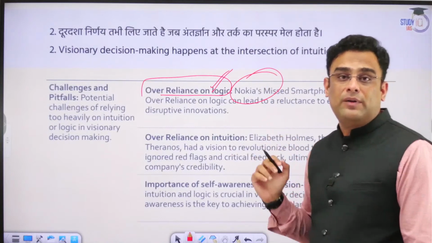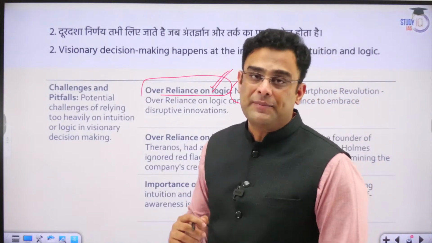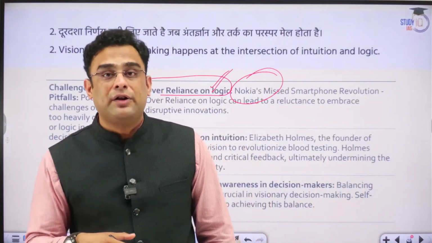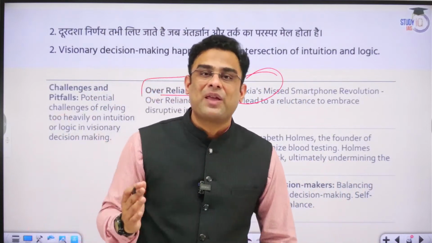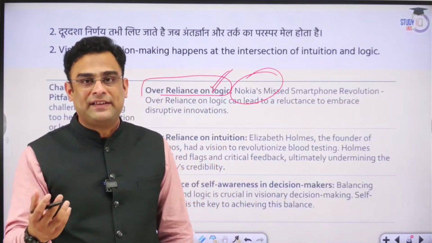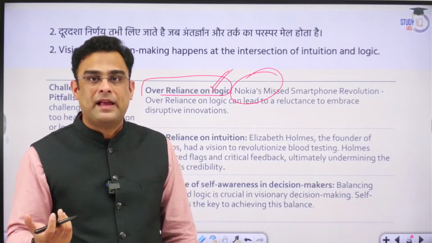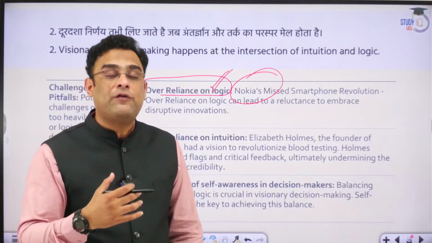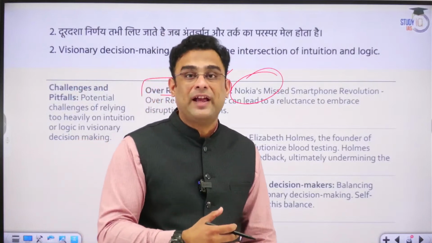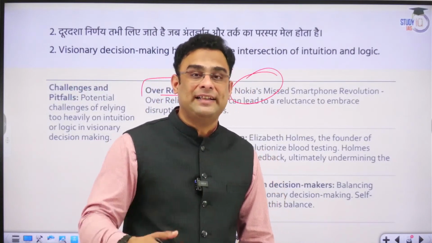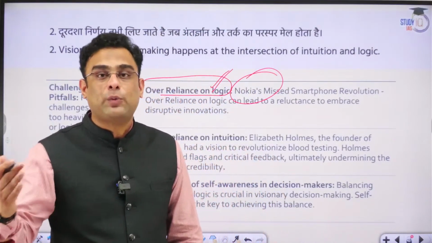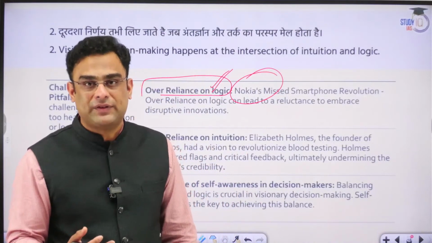Take the case of the corporate case study of Nokia. Once upon a time, mobile as such was synonymous with Nokia. It had 80% of market share in India. That was the kind of domination it had in India. Globally also, it was one of the most dominant players.